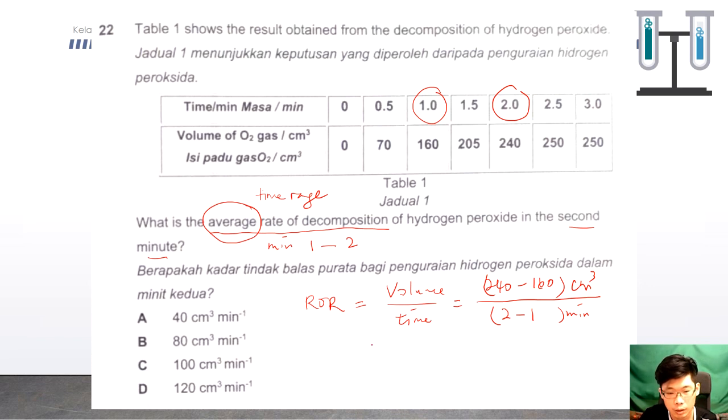Okay, so if we use our calculator, it will be 80 cubic centimeter per minute. So the answer is B. In solving this kind of question, you have to see properly the unit given here. Sometimes the answer given will be in per second, so you have to change the minute to second as well.